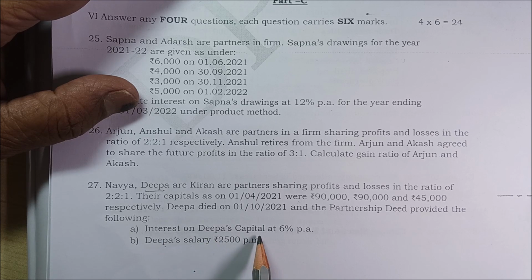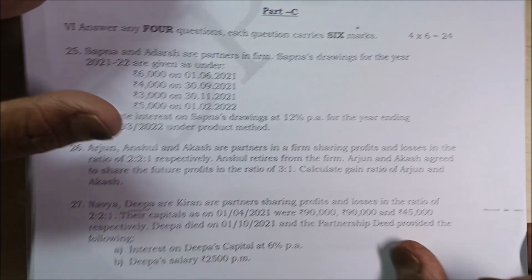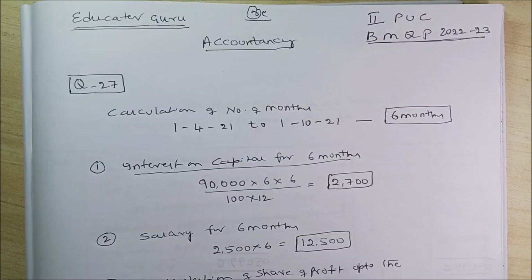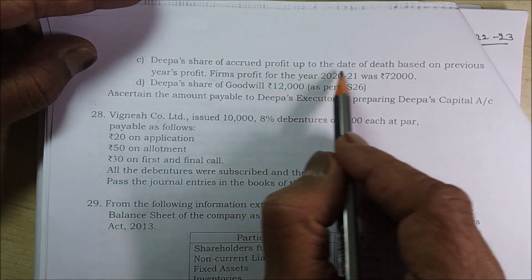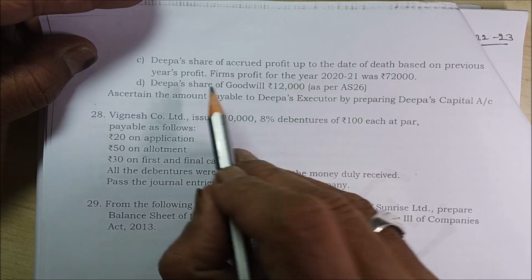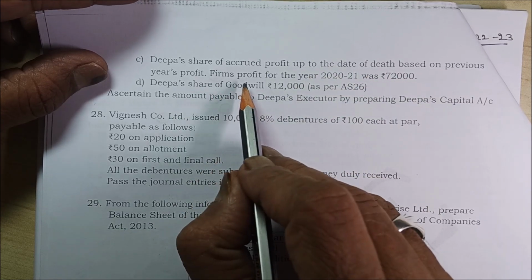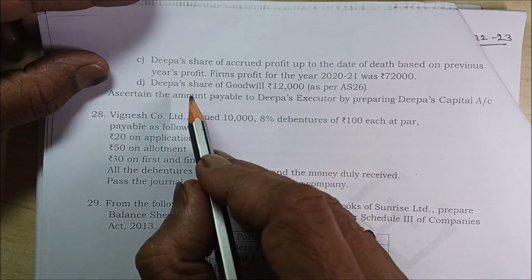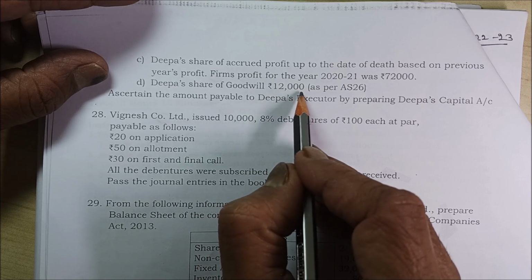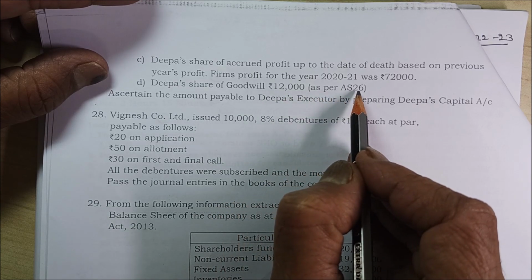Interest on Deepa's capital at 6% per annum. Deepa's salary is 2,500 per month. Deepa's share of accrued profit up to the date of death based on the previous year profit. Firm's profit for the year 2021 was rupees 72,000. Deepa's share of goodwill 12,000 as per AS 26.